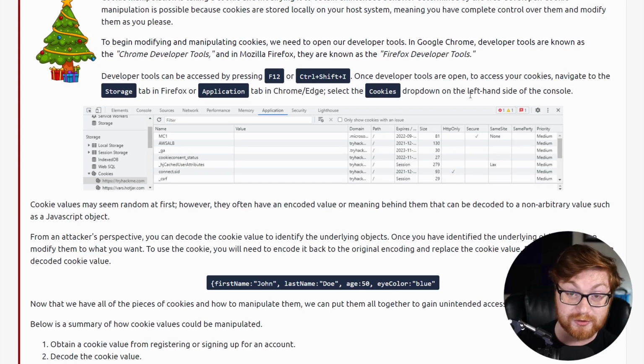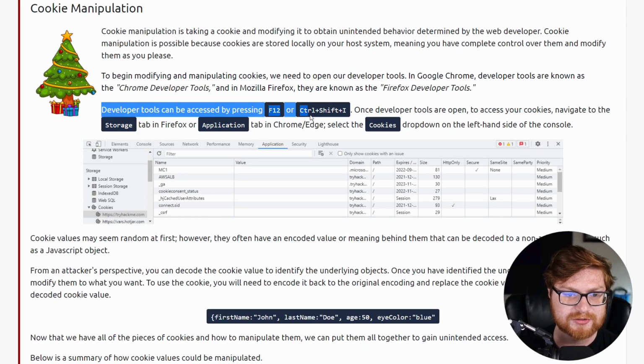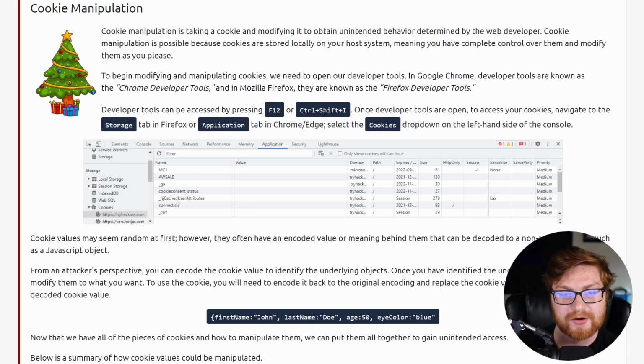Now, you could do this in your web browser. You can just straight up do this in Firefox, Chrome, Edge, Internet Explorer, Safari, Opera. I don't know what you're up to these days. Brave, is that what all the cool kids are using? Developer tools can be accessed by pressing F12 or Control-Shift-I on your keyboard. In your web browser, there are extra fun features called the developer tools, or sometimes the browser tools.